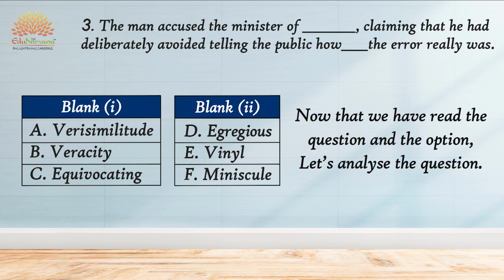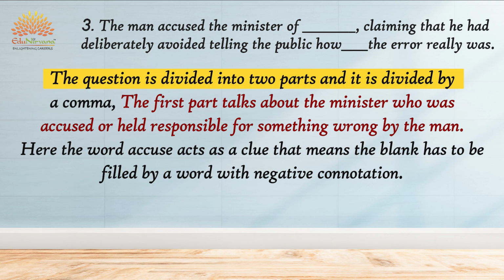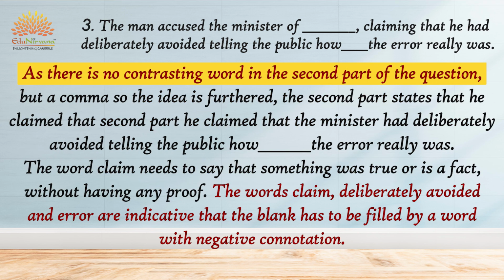Now that we have read the question and the options, let's analyze the question. The question is divided into 2 parts by a comma. The first part talks about the minister who was accused or held responsible for something wrong by the man. Here, the word accused acts as a clue. That means the blank has to be filled by a word with a negative connotation. As there is no contrasting word in the second part of the question but a comma, the idea is furthered. The second part states that he claimed that the minister had deliberately avoided telling the public how ____ the error really was.